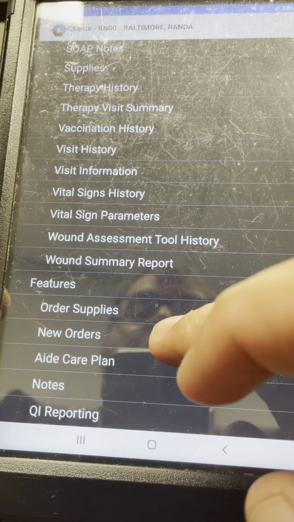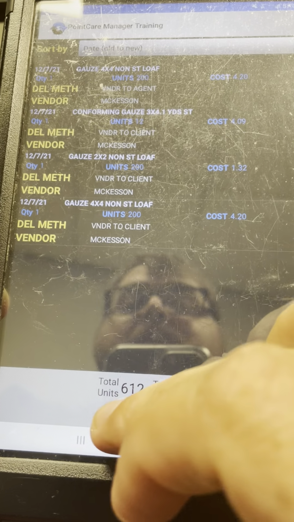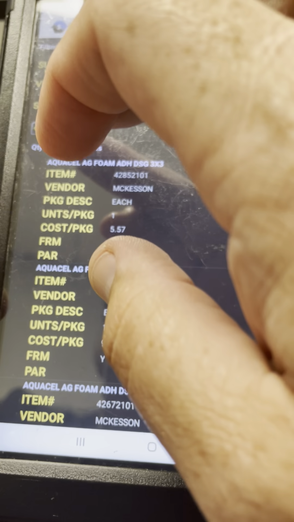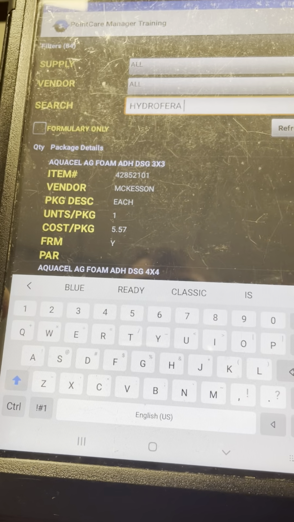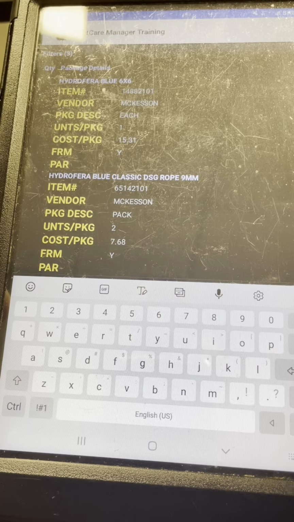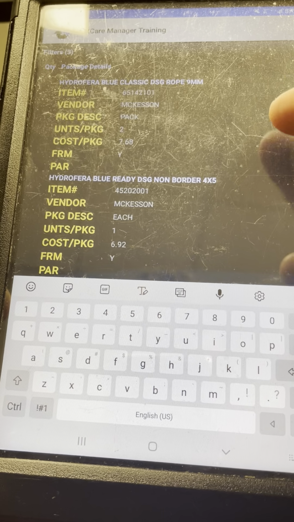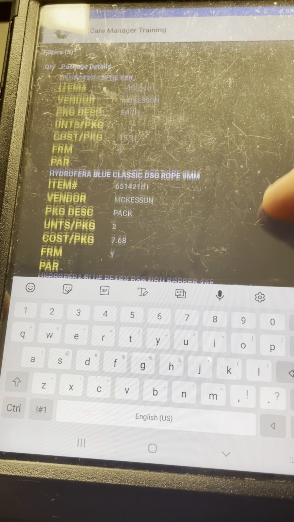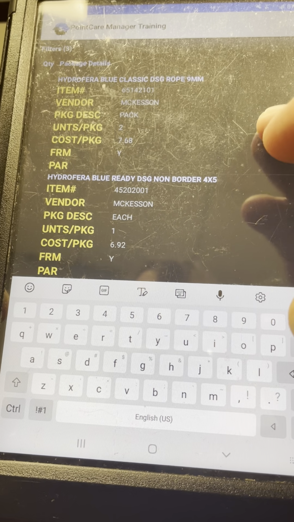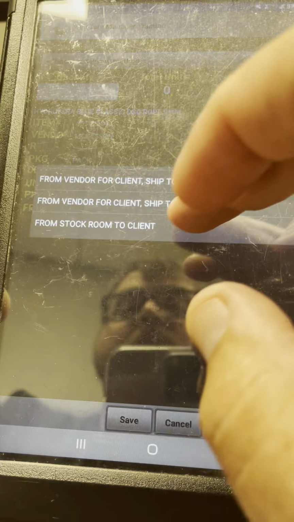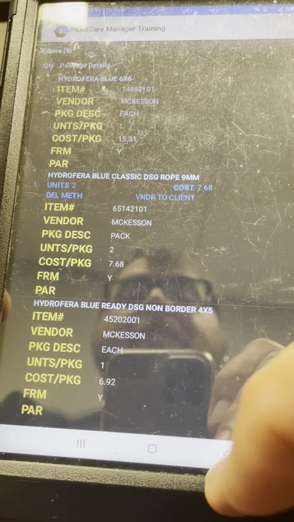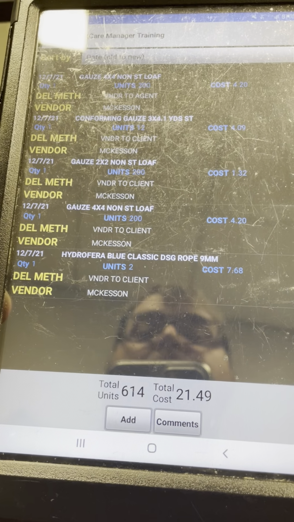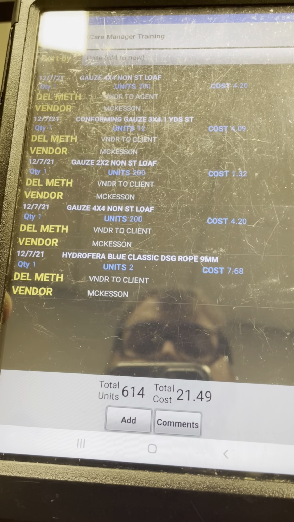And then you can immediately go into Order Supplies, click Add Supplies, unclick, and now if we searched Hydrofera, we would see that we could order these things that were in that category. Let's say we wanted to order one of these, vendor to client, because I don't know about you, but I do not have that in my trunk. And we click Save, and now you will see we'll be able to see that.